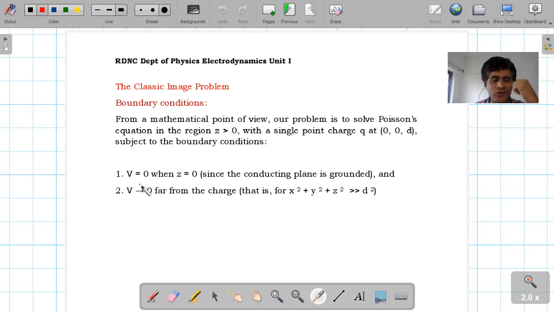Boundary condition number 1: you will get potential V equal to 0 when Z equal to 0, that is, if your conducting plane is connected to the ground. The second condition is V approaches 0 if and only if your charge is located at a distance where x square plus y square plus z square is very, very much greater than d square.